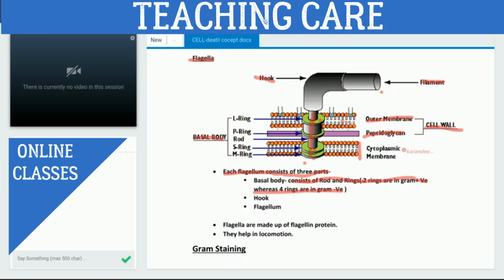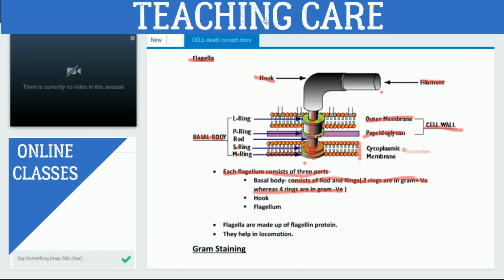And the second ring from the inner side, this one, is called S ring. Why is it called S ring? Because it is present on the plasma membrane. On the plasma membrane means top, supra means up. That's why supramembranous ring. M is membranous and S is supramembranous ring.